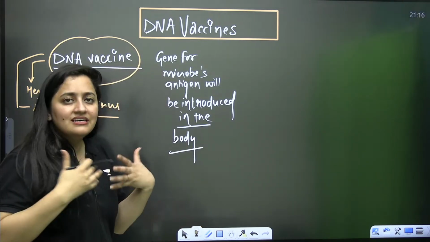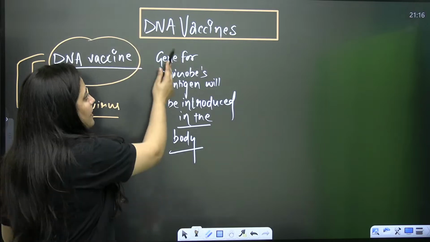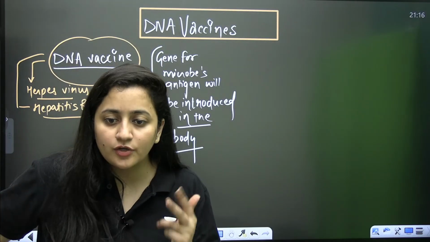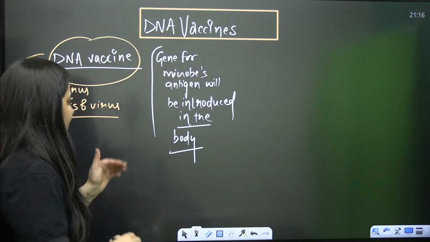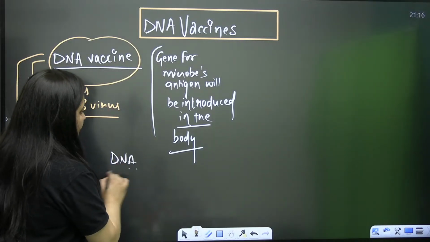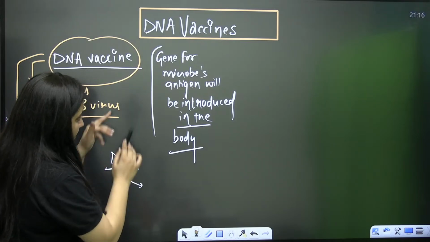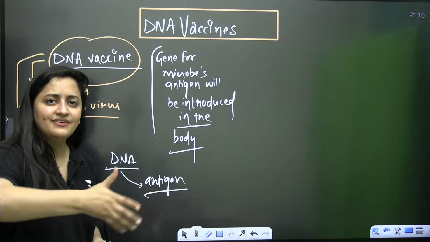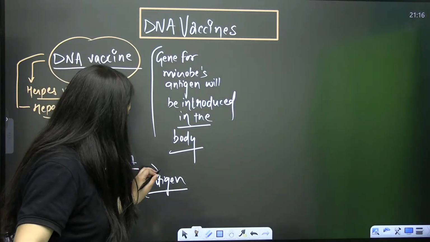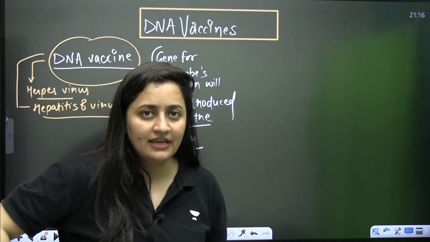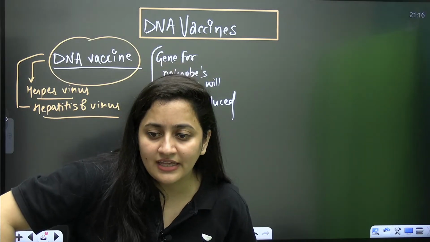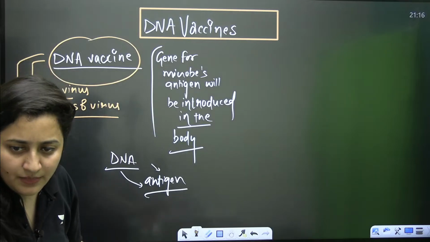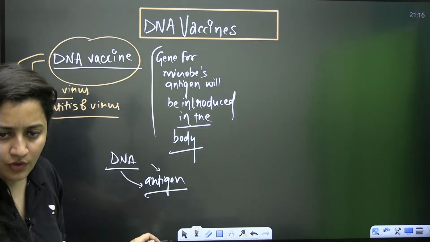Then some cells of the body are going to take up this DNA. Yes or no? If they take up the DNA, what will they do? Obviously, because that gene is for the microbe's antigen, I'm not saying all the cells, but some cells will take up that DNA, and because they have incorporated it, they will start making the antigen of that microbe. Yes or no?